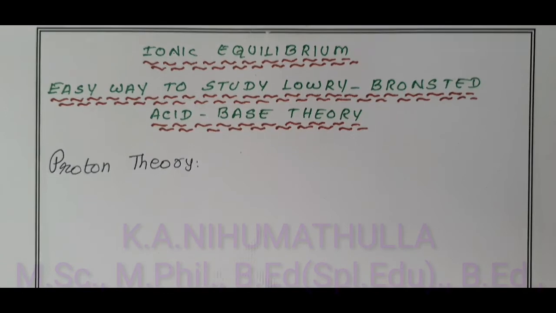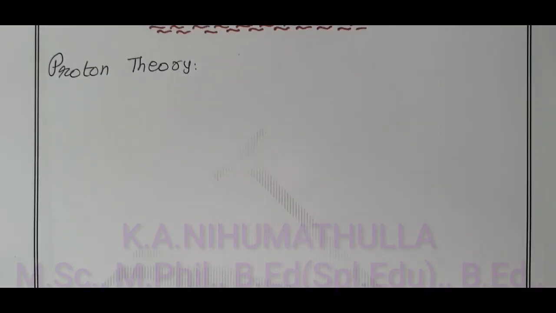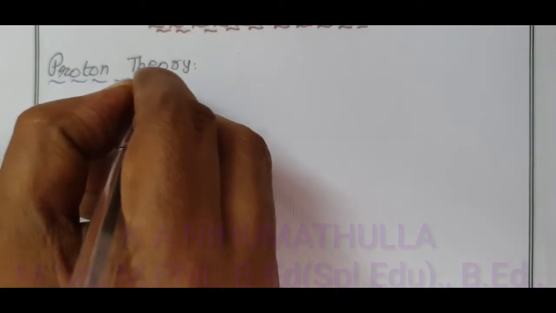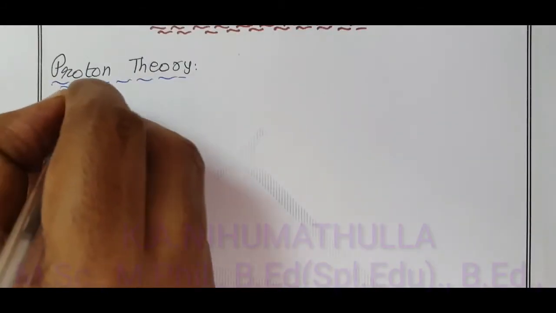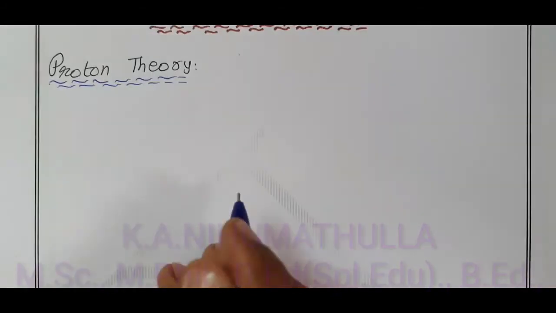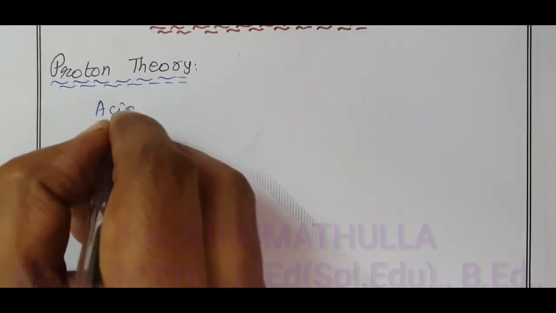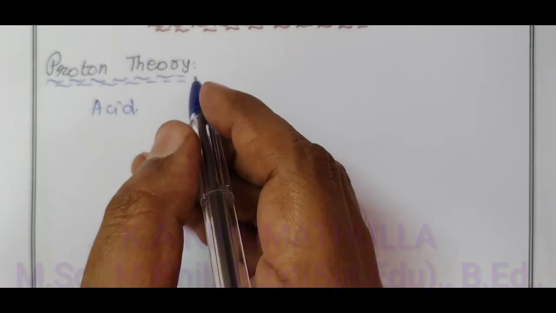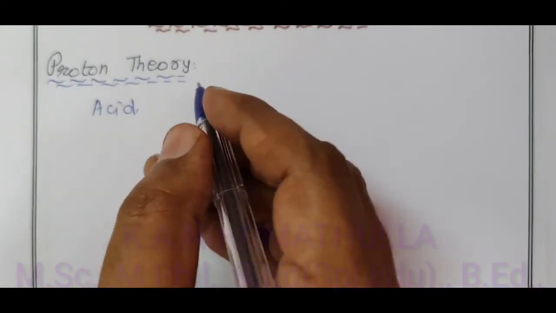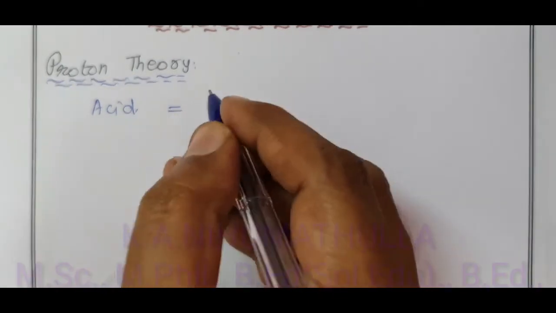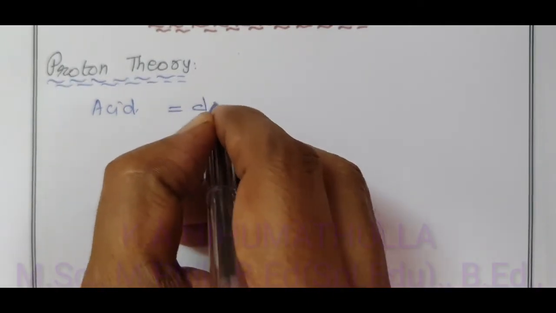First, I will tell the theory. After that, I will tell what is meant by a proton. In Lowry-Bronsted theory, what is meant by an acid and what is meant by a base? According to this theory, an acid is defined as a substance that has a tendency to donate a proton.